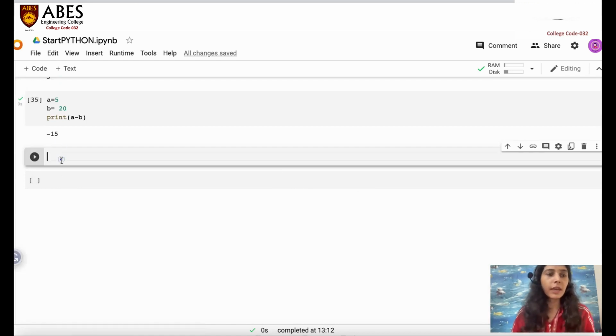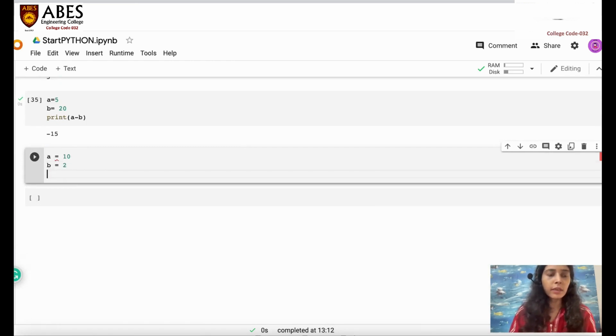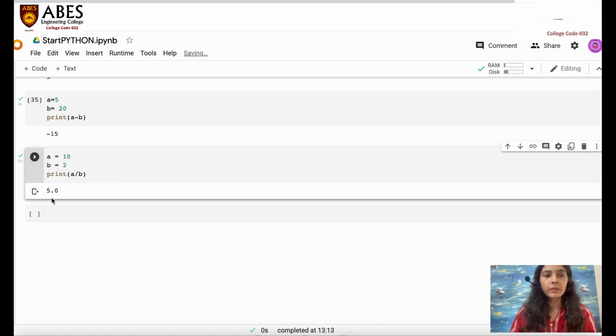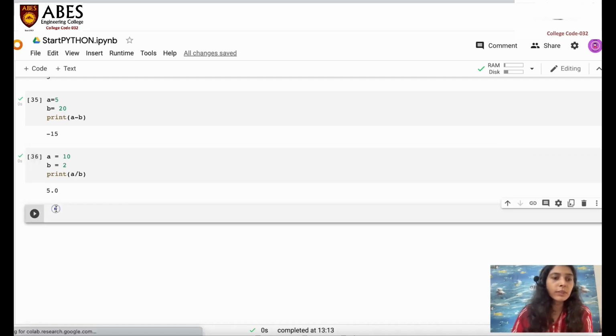Let's take a look. We have A equals 10 and B equals 2, and I just want to divide them, like A divided by B. I think all of you know this symbol, it is the division symbol, and it will divide both the values, like 10 divided by 2 gives us 5. Why is it 5.0? Because whenever we divide two values, it changes the result into a float by default. That's why it is giving 5.0. This is the division symbol or division operator.